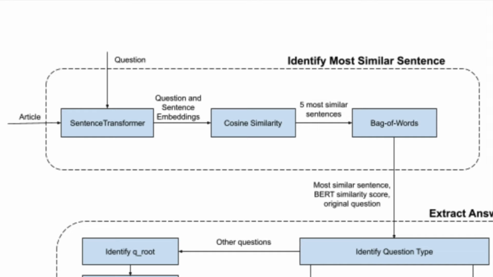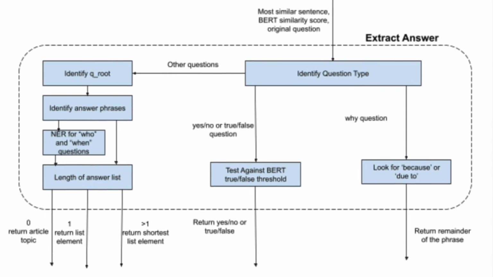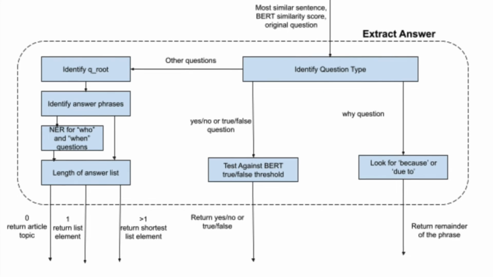At first, we tried to rely solely on the BERT embeddings by returning the highest scoring sentence, but we quickly found that there were often several sentences with very similar scores since the entire text is based on one topic. To improve on this method, we implemented a simple bag of words model to choose between the 5 highest scoring sentences by counting the amount of identical words in the question and each sentence. The sentence with the most identical words, its corresponding similarity score, and the question are then input to a function which extracts the answer portion of the sentence.